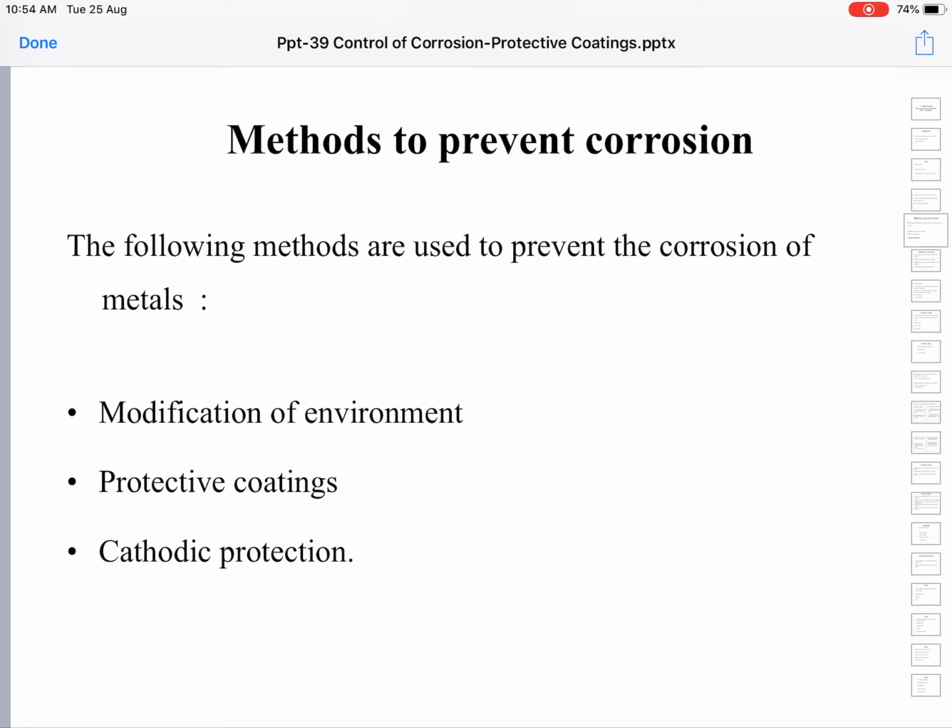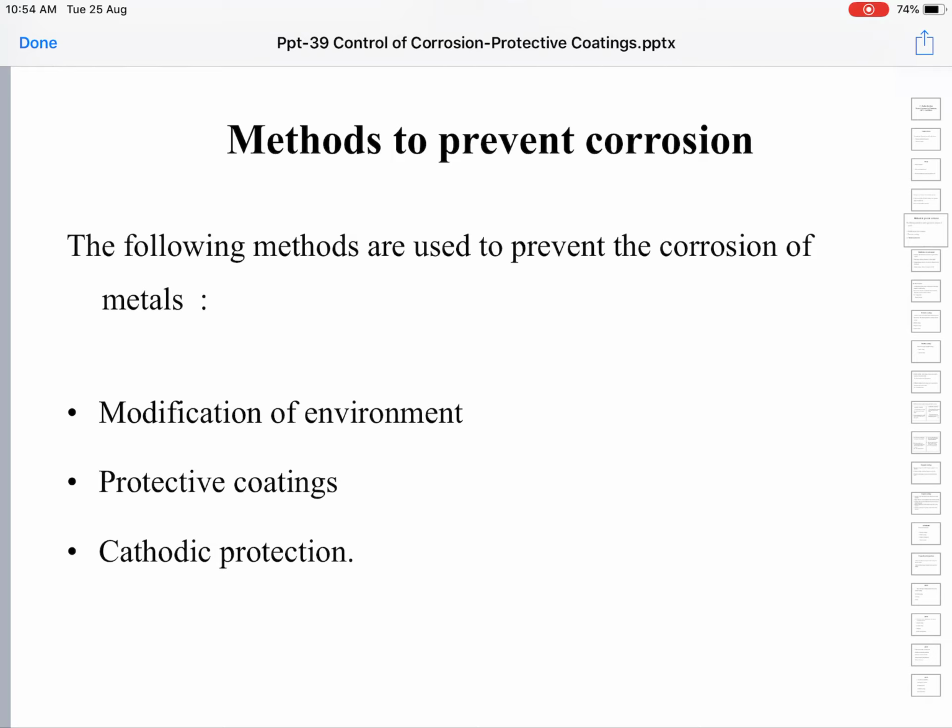They act as a barrier between the metal surface and the surrounding environment, and they prevent the environment from coming into contact with the metal. Only if the environment interacts with the metal surface does it cause corrosion. If this interaction is cut off, corrosion will not happen. So we can apply protective coatings to the surface of the metal to prevent corrosion.